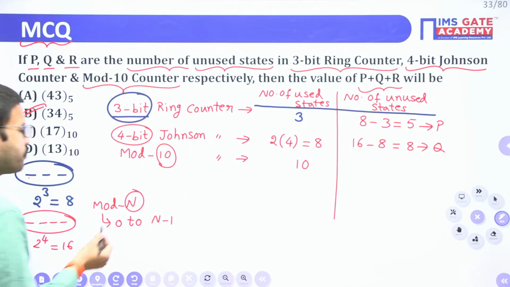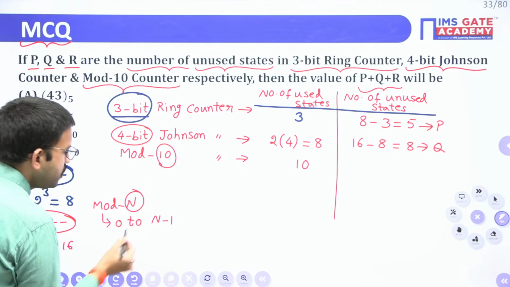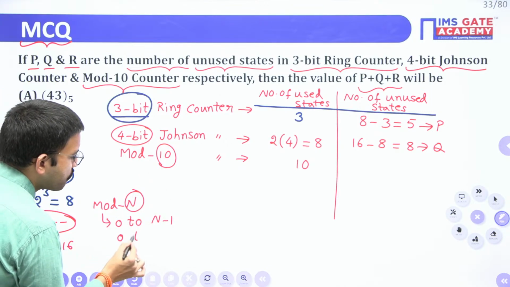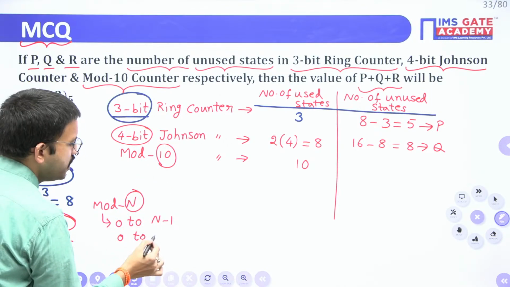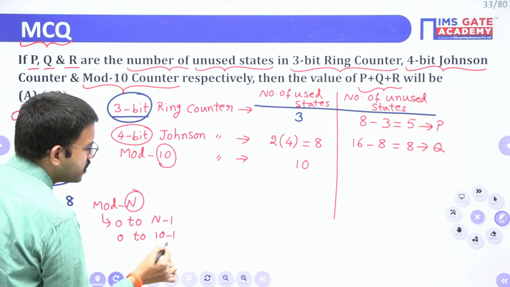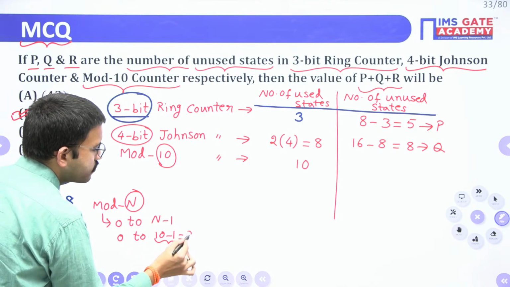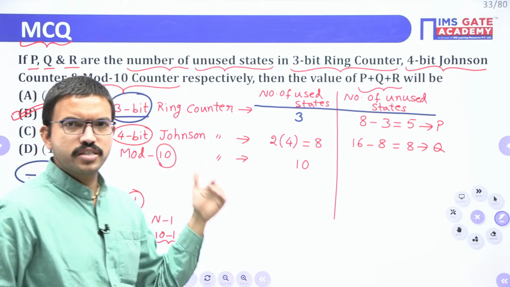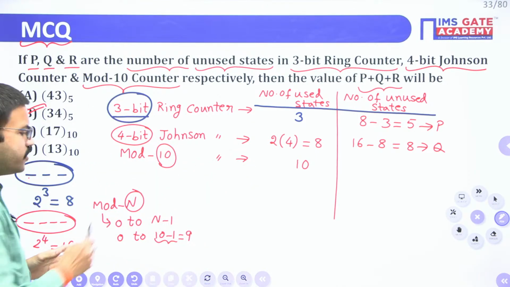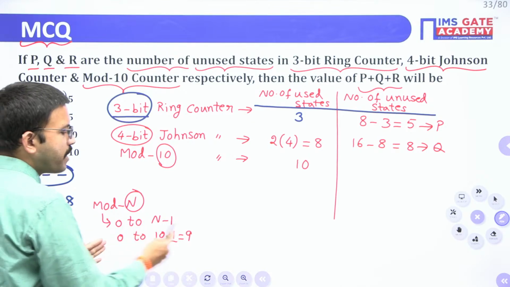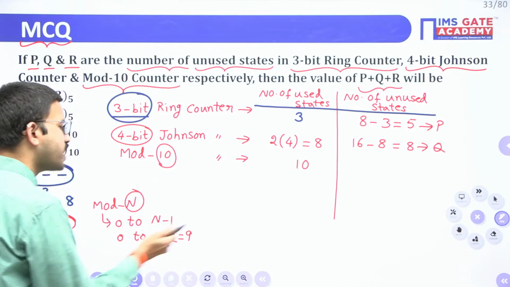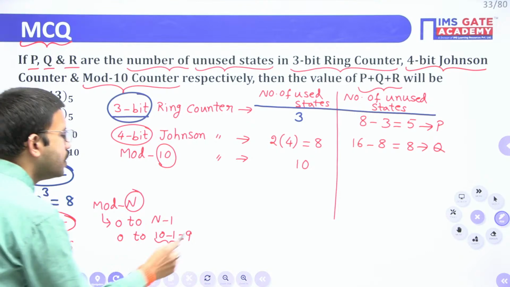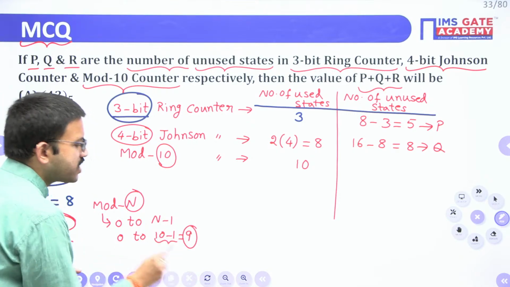But when you consider here, since you are starting from 0, the maximum value here will be 10 minus 1, that is nothing but 9. Whether that counter is an up counter or a down counter, no problem. If it is an up counter, it will start from 0 and the maximum value will be 9. If it is a down counter, it means 9 down to 0. Among these states, 9 is the maximum.